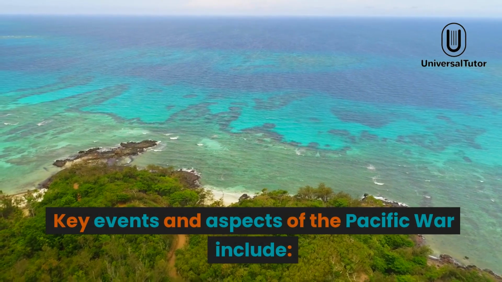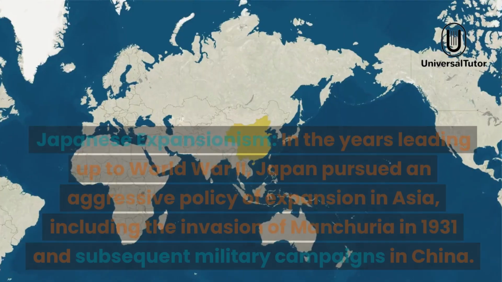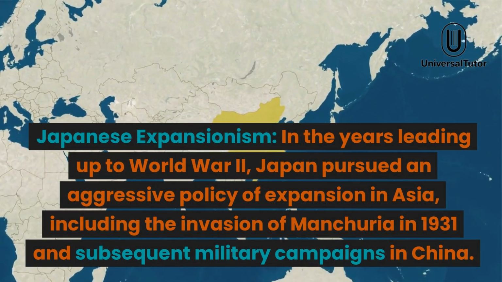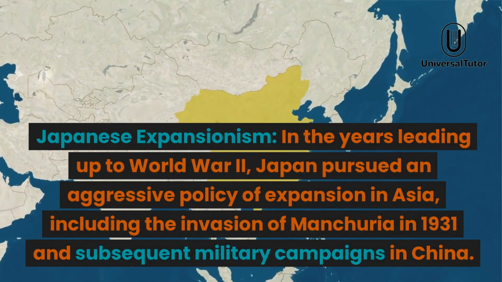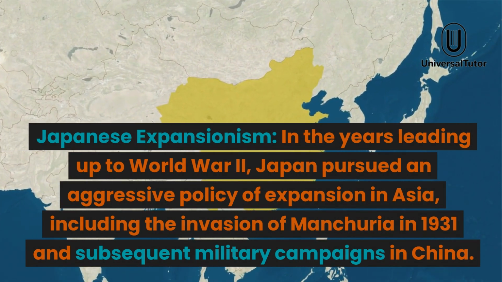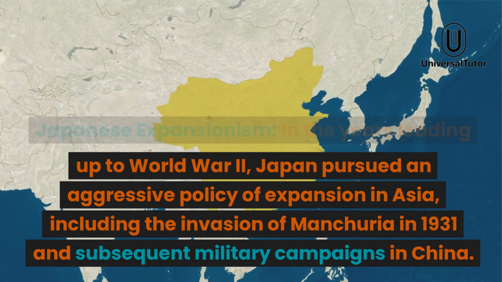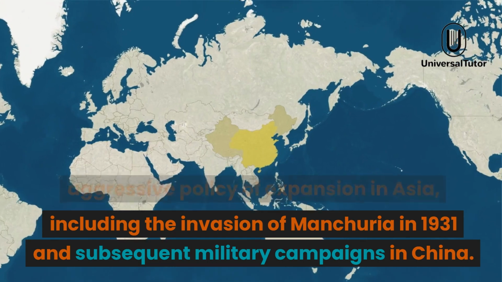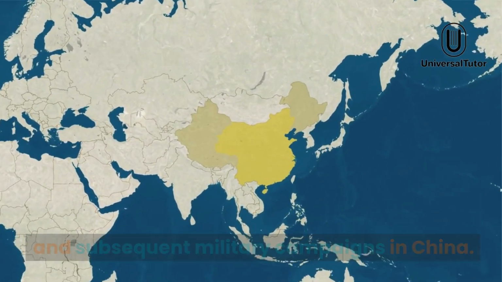Key events and aspects of the Pacific War include Japanese expansionism. In the years leading up to World War II, Japan pursued an aggressive policy of expansion in Asia, including the invasion of Manchuria in 1931 and subsequent military campaigns in China.